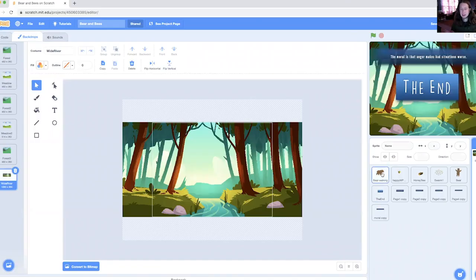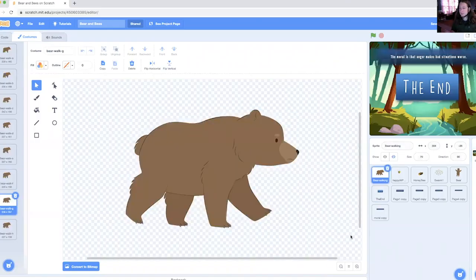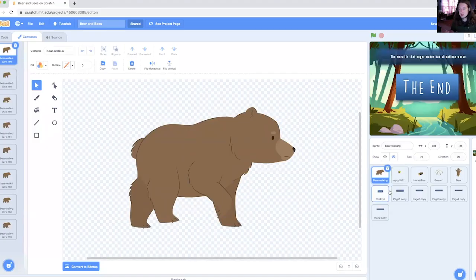And then I've got the sprites. And you'll notice in the sprites, there is a tab called costumes. And this is the way that we create kind of a walk cycle with a sprite. So we've got this static image of a bear here, but in order to make it really animate, what we have to do is change the costume on the sprite. So a sprite, think of it like an image, but it's also a container.